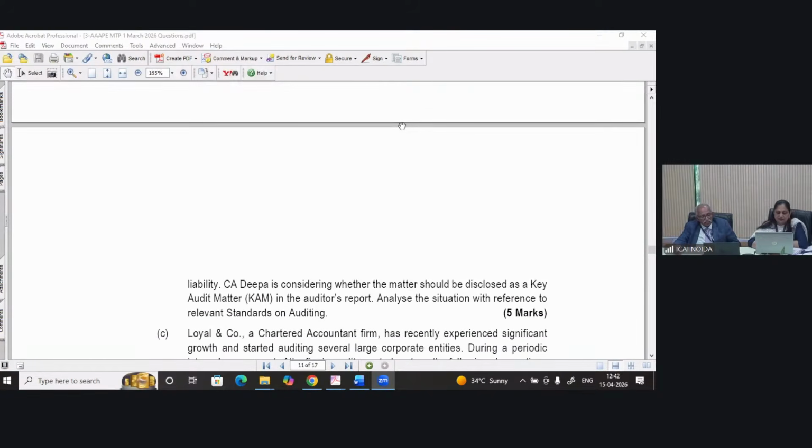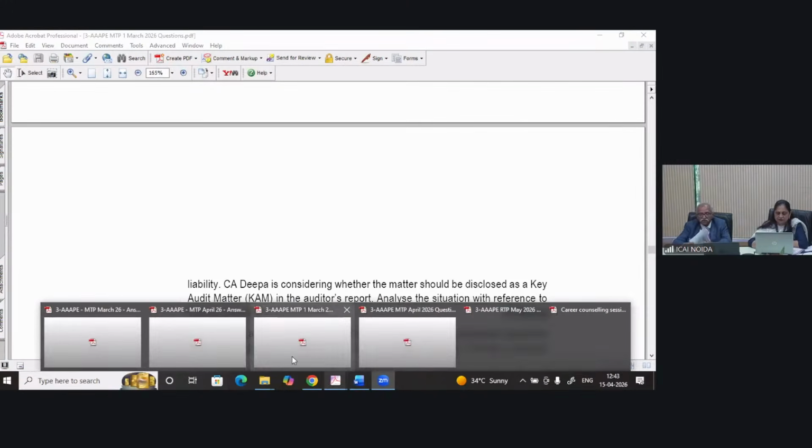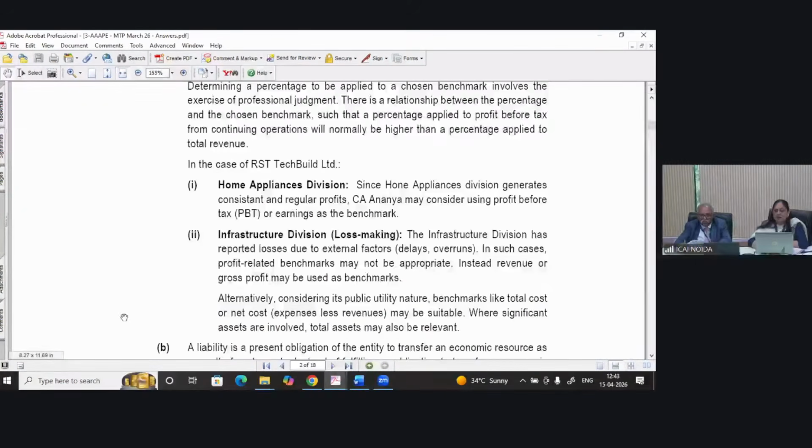So CA Deepa is considering whether the matter should be disclosed as a key audit matter in the auditor's report. Analyze the situation with reference to relevant standards on auditing. Yes, students.